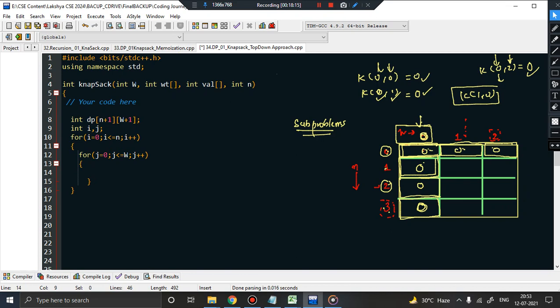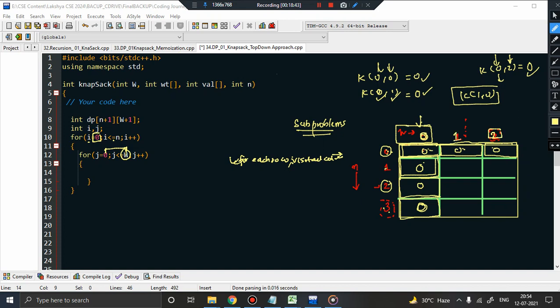N indicates the number of items. Now how am I traversing? I'll be traversing each row, and I'll traverse all the columns. So for each row, visit all columns. Now that is possible only if I visit this way: for i equal to 0, i less than n. First of all, I'll take the 0th row and I'll traverse the entire column. What is this? This indicates the capacity of knapsack. You can see 2. So basically this is indicating the capacity of knapsack.